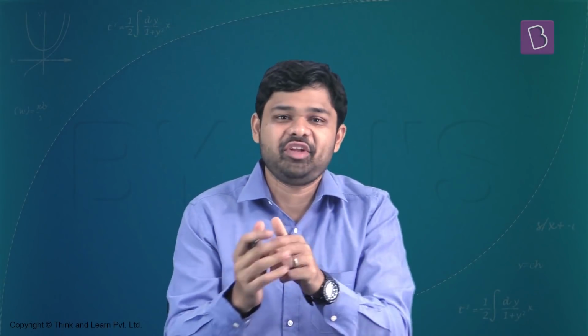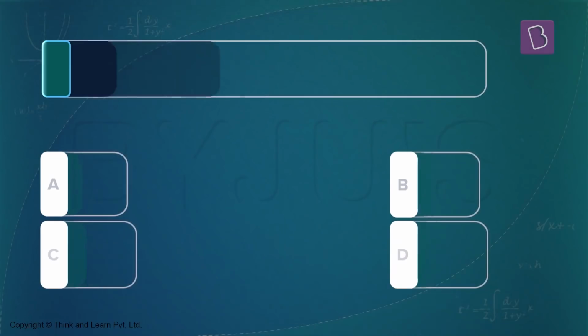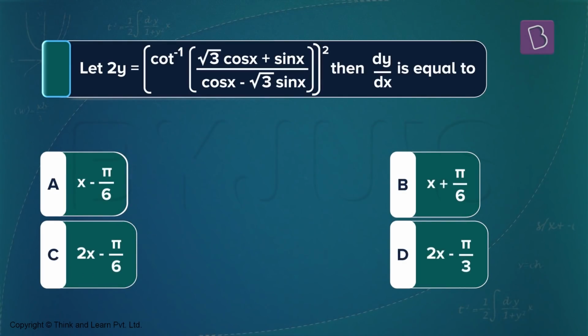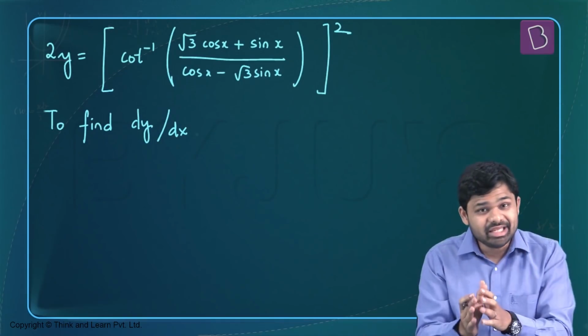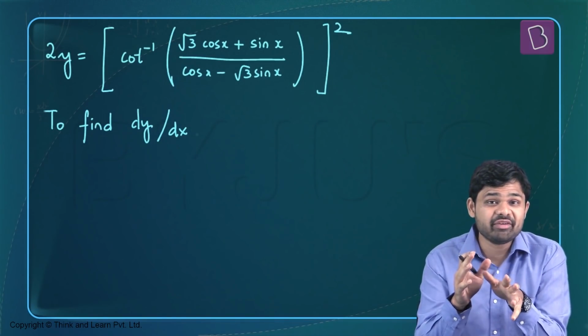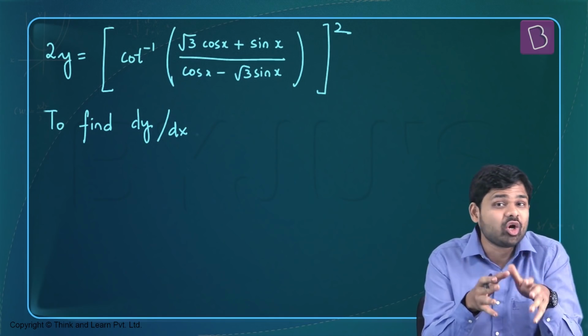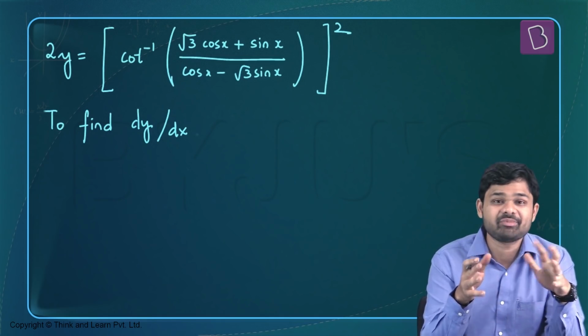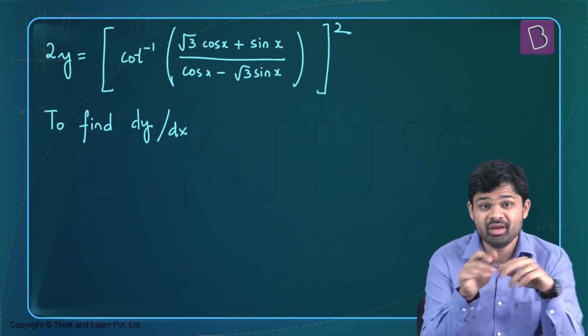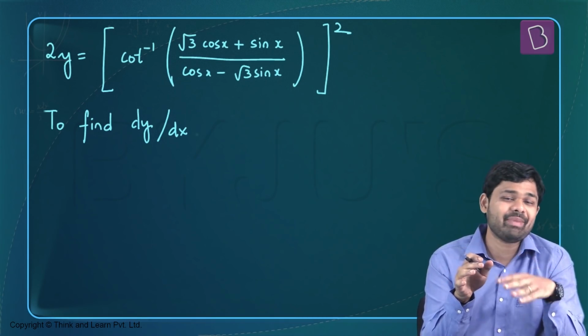Now let's look at a differentiation question. In this question, we've been given a function definition: 2y equal to cot inverse of (root 3 cos x plus sin x divided by cos x minus root 3 sin x) the whole square. The objective is to find out dy by dx.